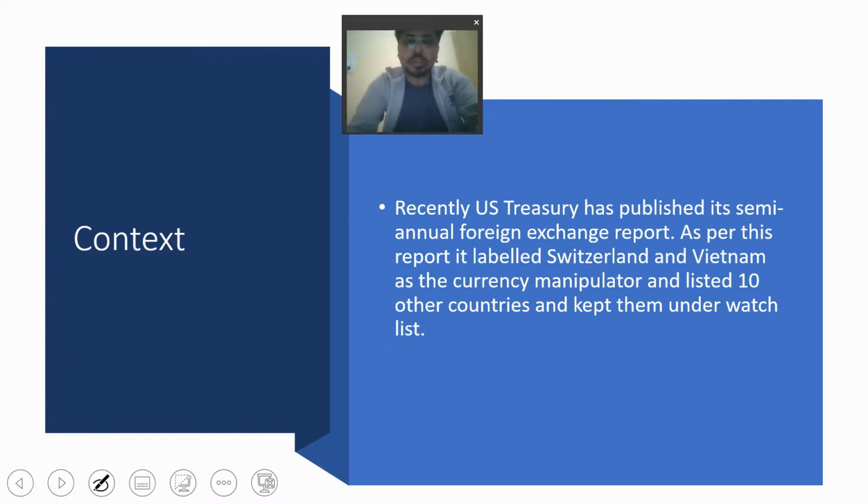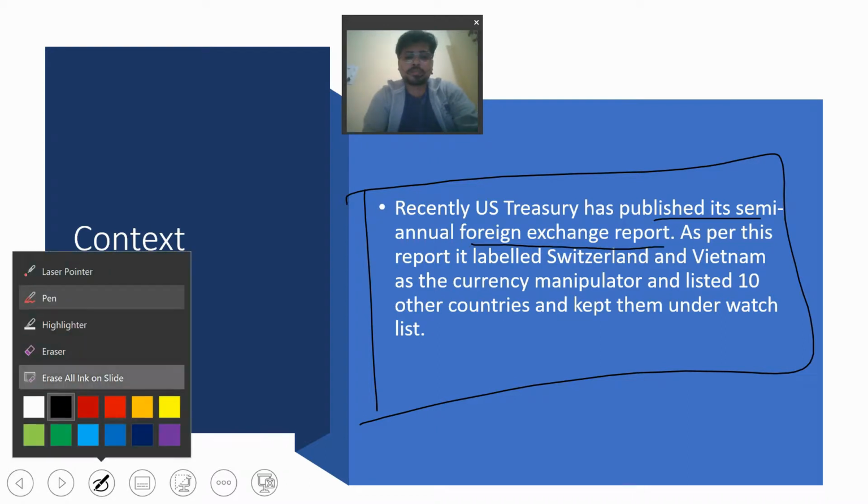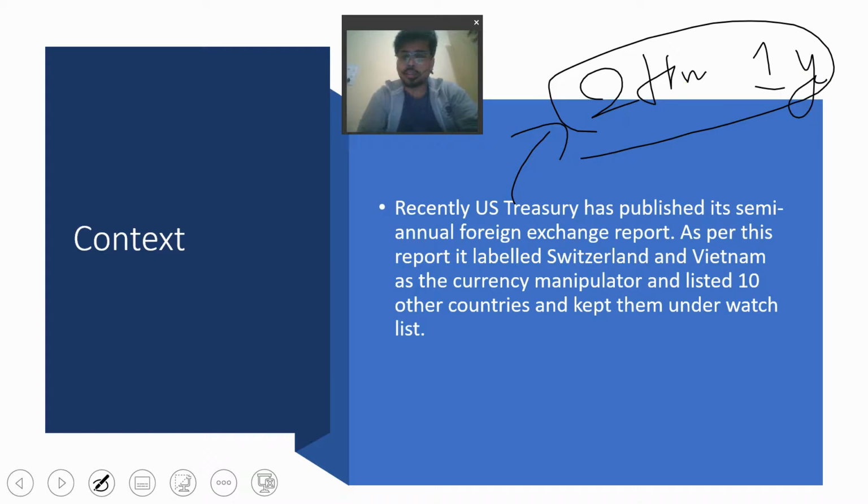Okay, now we will see. Now I think you have understood the currency manipulator. What is a currency manipulator? Now we will see from the context of the news. Recently the US Treasury has published its semi-annual foreign exchange report. So the foreign exchange report is published by the USA 2 times in 1 year. Every year 2 times it publishes that report.